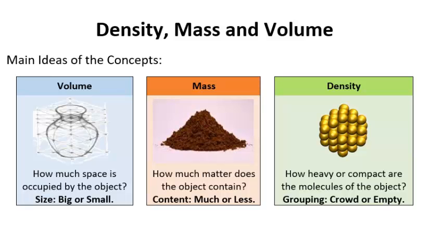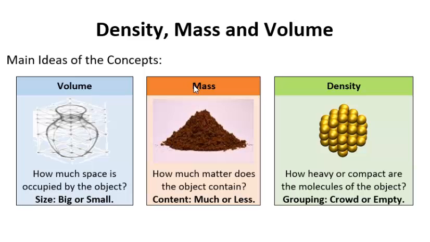Okay, we're gonna discuss the concepts of density, mass, and volume. The main idea of these concepts is that volume is basically the size or the space that is occupied by an object. So depending on the number that you have for volume, if it's a big number, that means an object has a really big size, because the size tells you the space that is occupied. If the number is low, then the size of the object is small and the space that's been occupied is short.